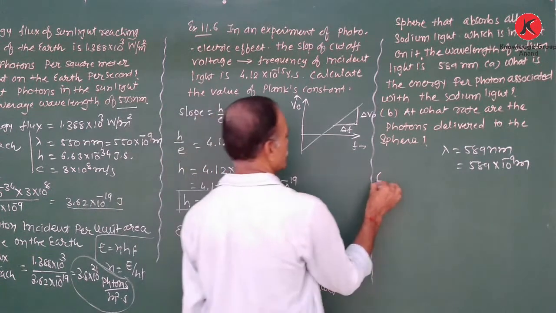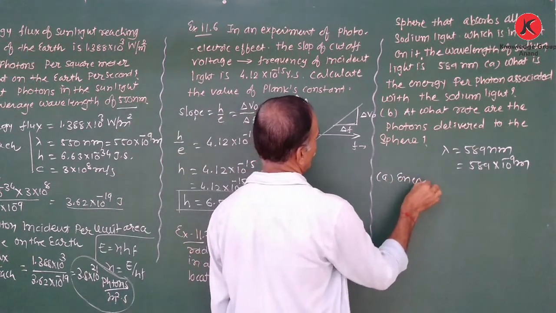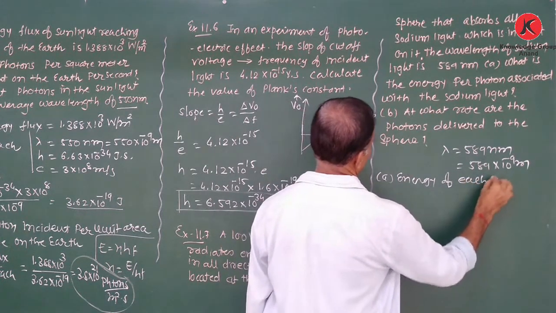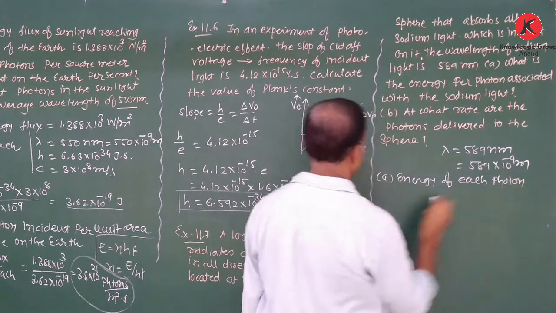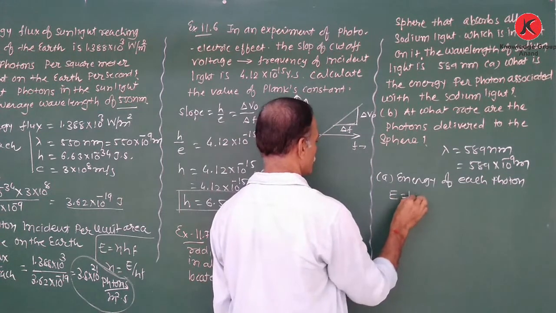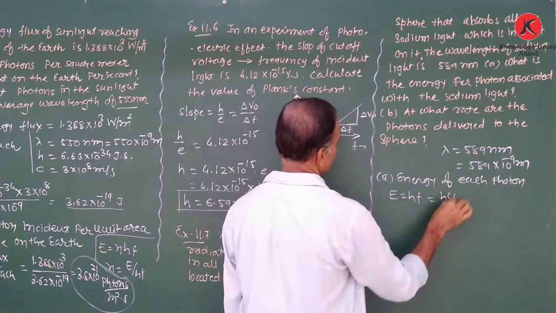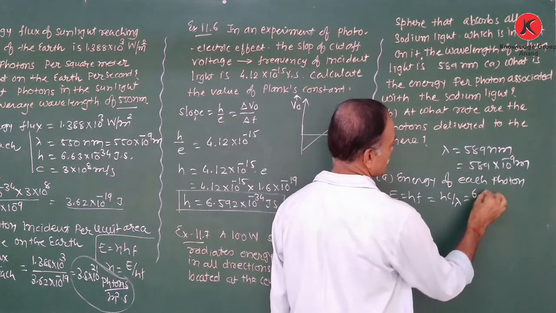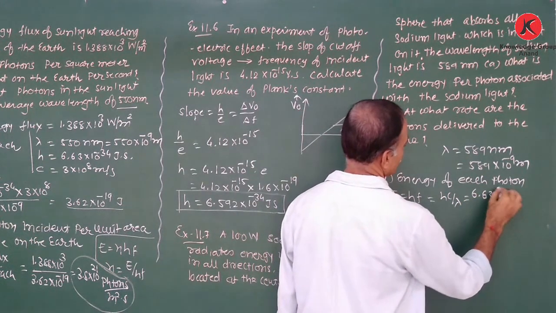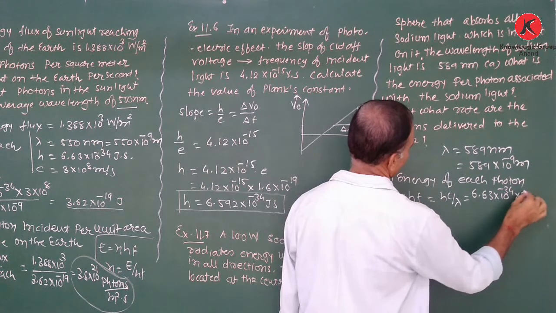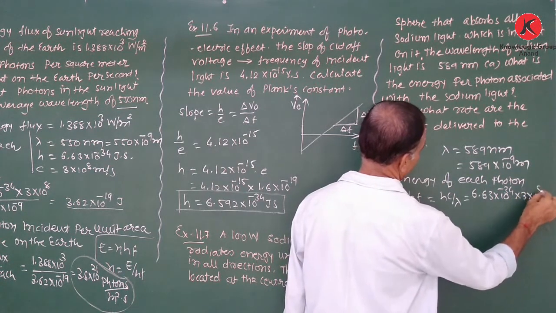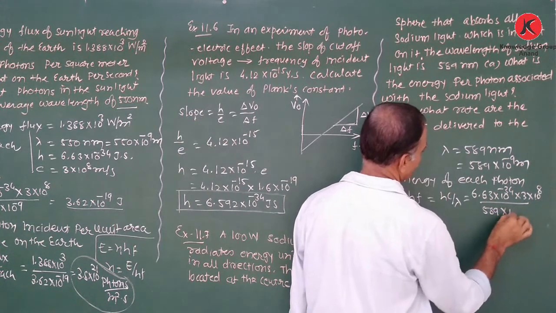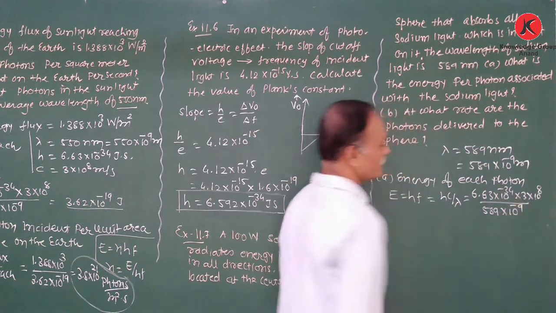First, we calculate the energy of each photon. E is equal to hf, but f is not given, it's c upon lambda. h is Planck's constant, 6.63 into 10 raised to minus 34, c is 3 into 10 raised to 8, upon the wavelength, 589 into 10 raised to minus 9.